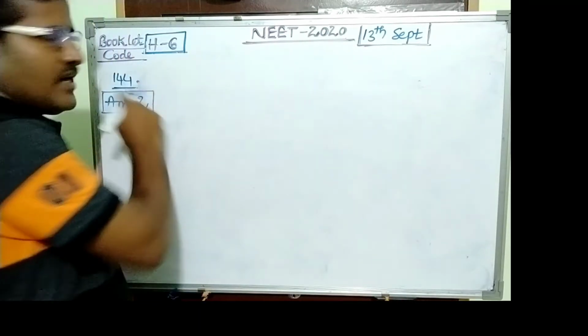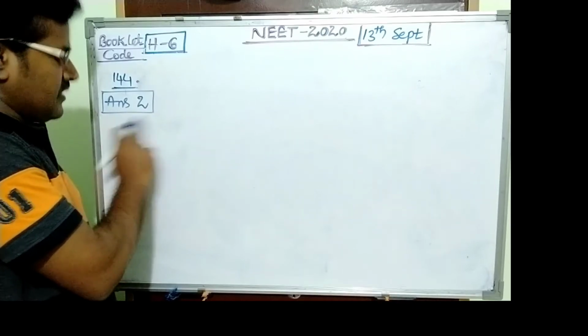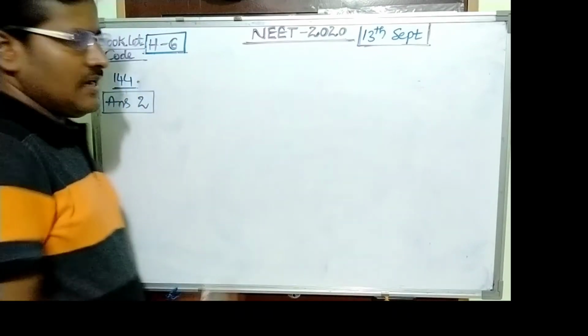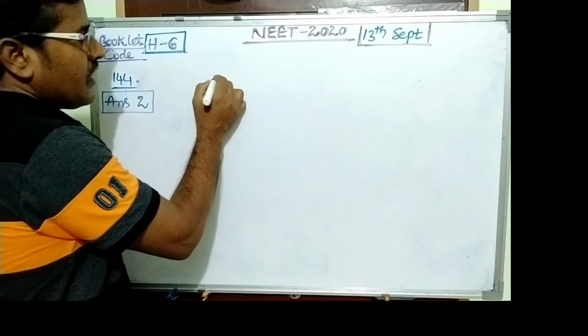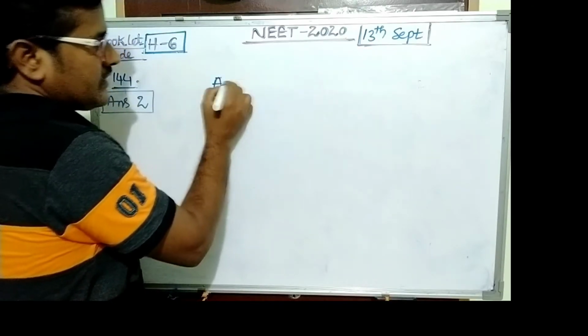Question number 144. So the answer is 2. The question is related to AC, alternating current.